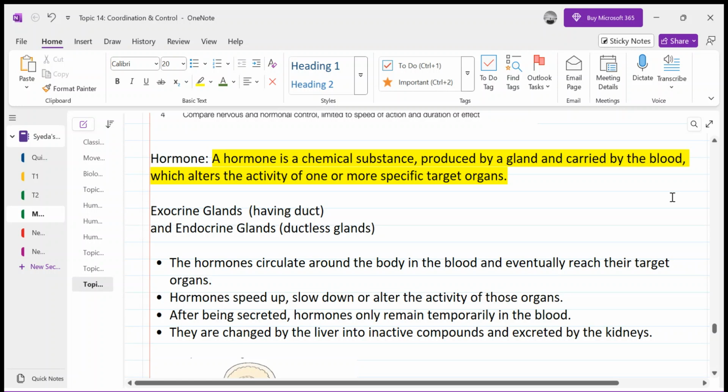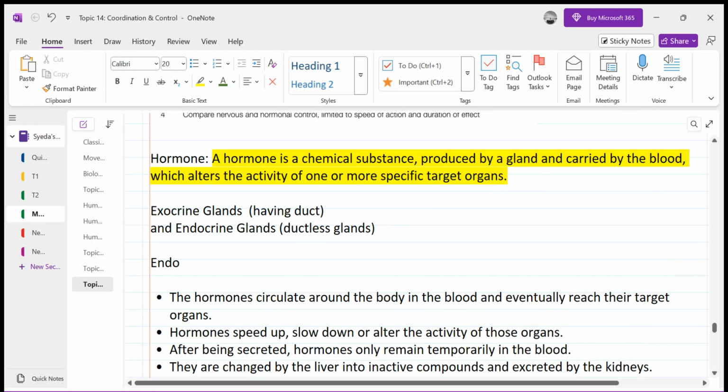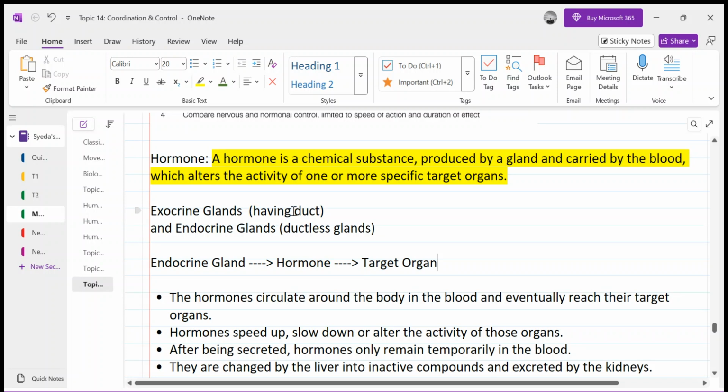Hormones have a target organ. They are released by endocrine glands, right? So let me say that this is the endocrine gland. It is secreting a hormone, right? And then it goes to the target organ, right? So it has a target organ. Now it may be any cells wherever it has to work.